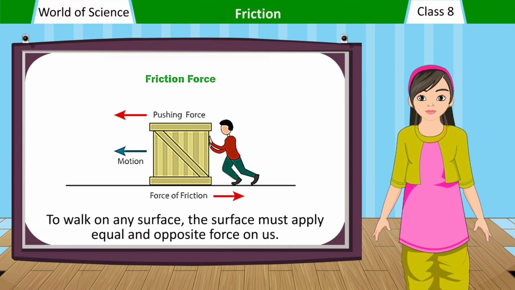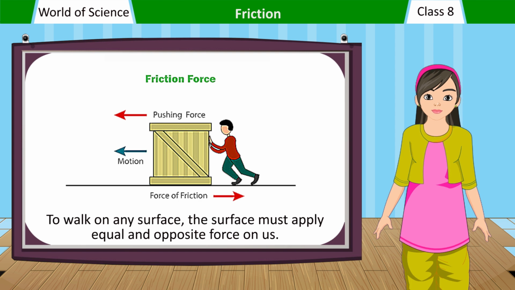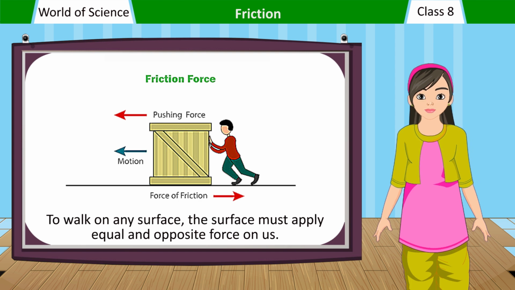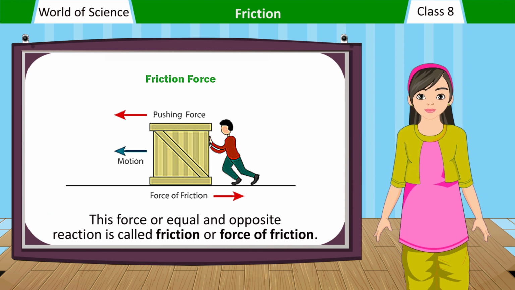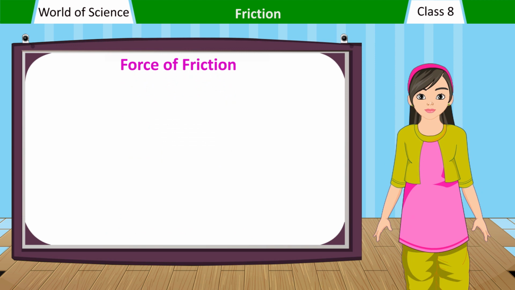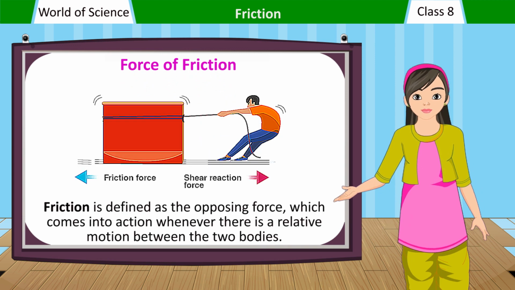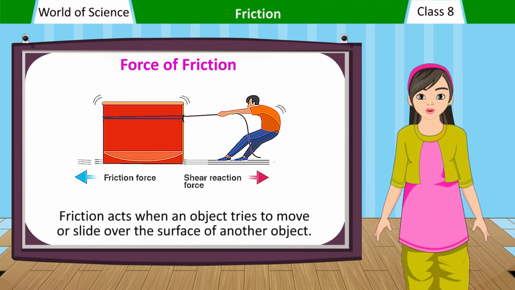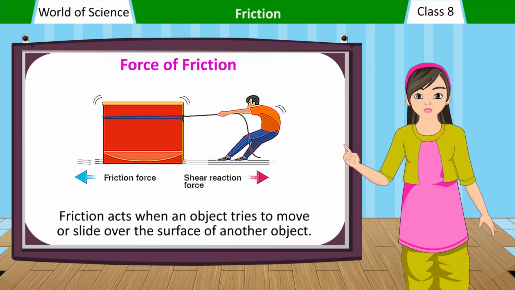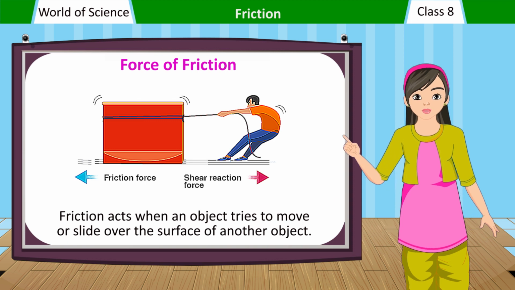To walk on any surface, the surface must apply an equal and opposite force on us. This force, or equal and opposite reaction, is called friction or force of friction. Friction is defined as the opposing force which comes into action whenever there is a relative motion between two bodies. Friction acts when an object tries to move or slide over the surface of another object.